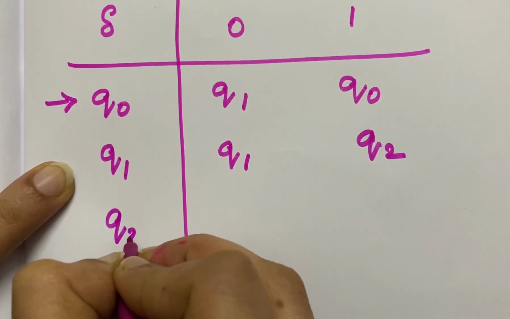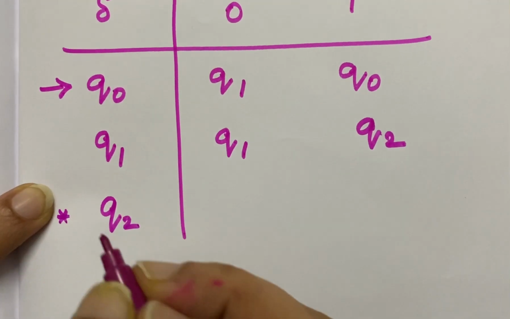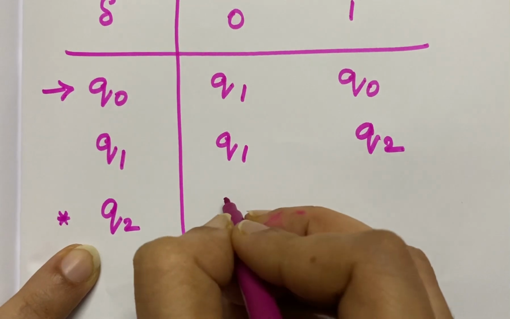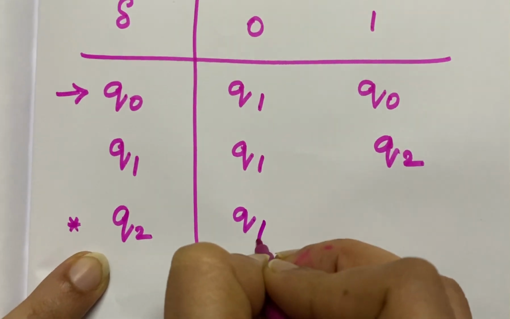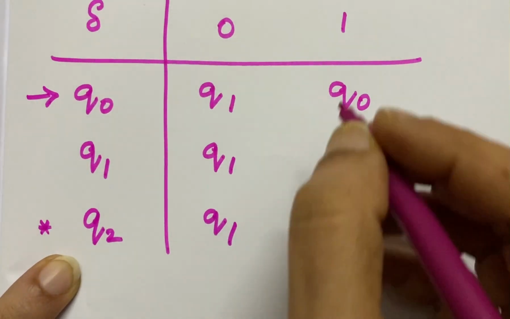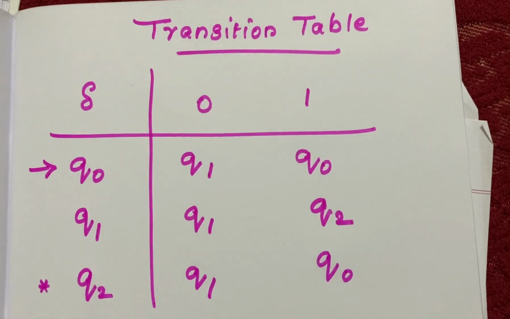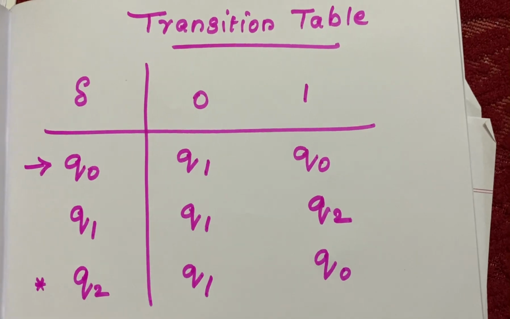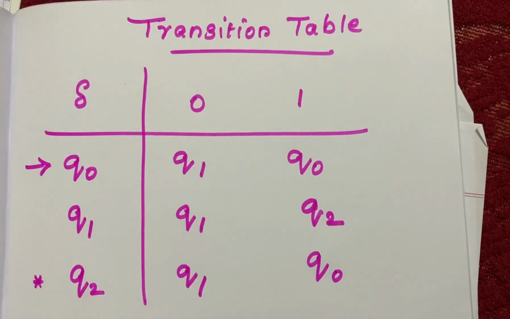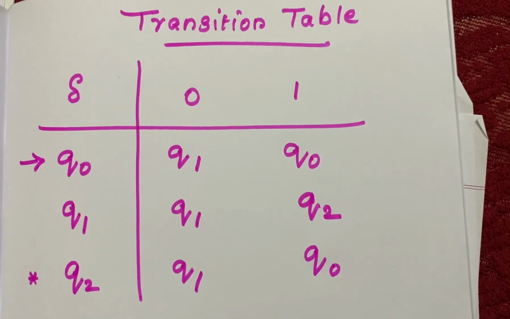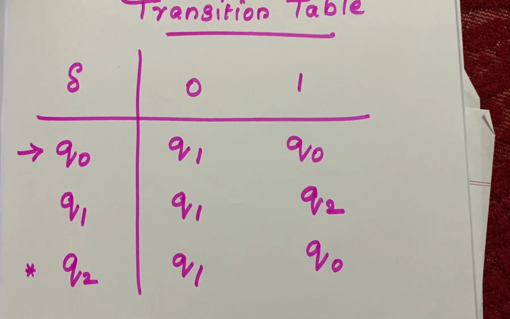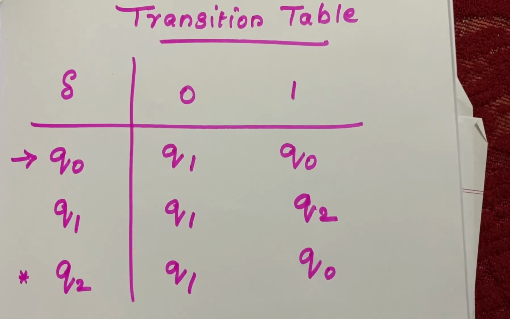Now, which is your final state? Q2. So, we'll mark it with a star to show that this is the final state. And on accepting 0, it's going to Q1. And Q2 on accepting 1, it is coming back to Q0. So, this is your transition table. So, see this table and the transition diagram, and it will be clear for you. Okay. Thank you.